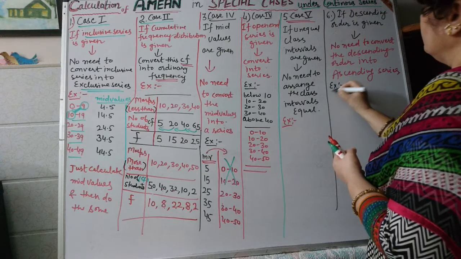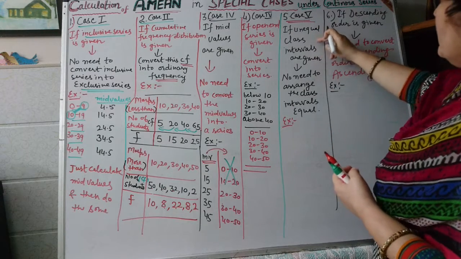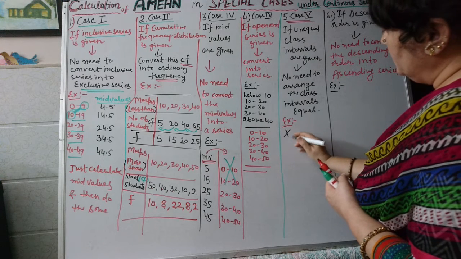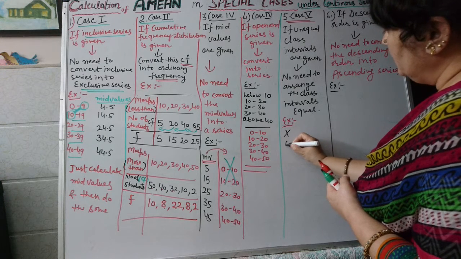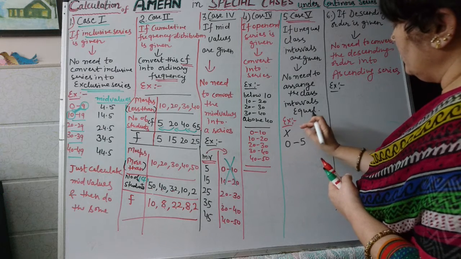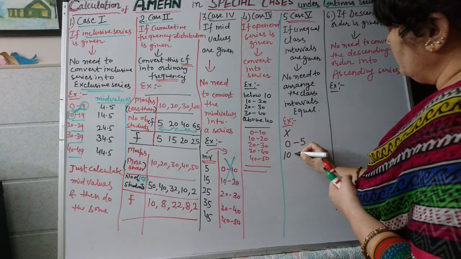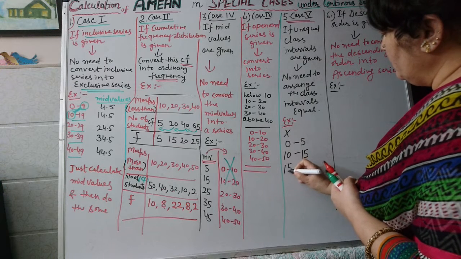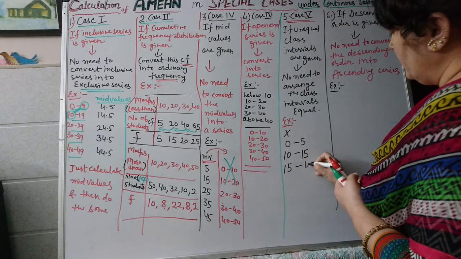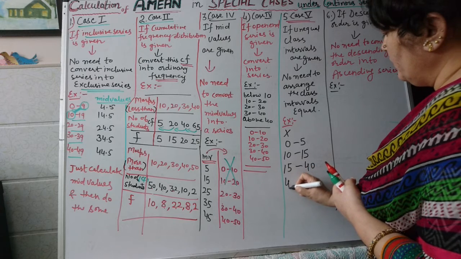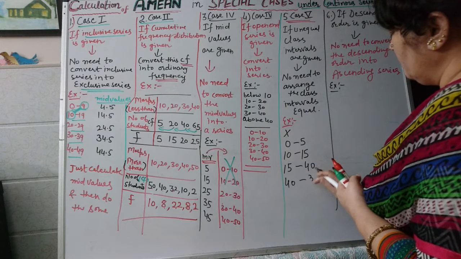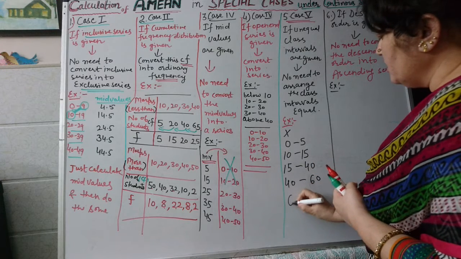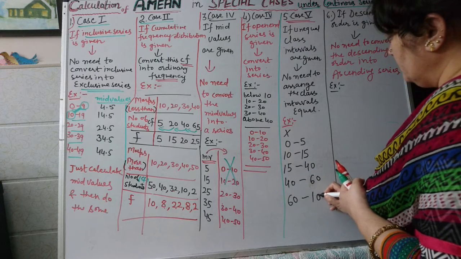First, in case fifth, if unequal class intervals are given, suppose the values of x are 0 to 5, then 10 to 15, then 15 to 40, then 40 to 60, and the last one is 60 to 100.